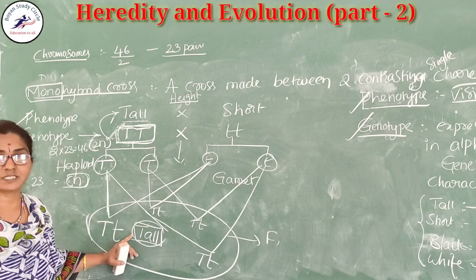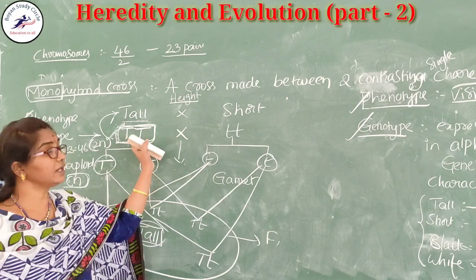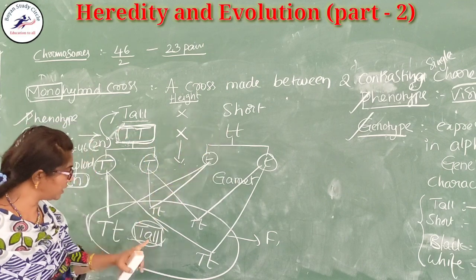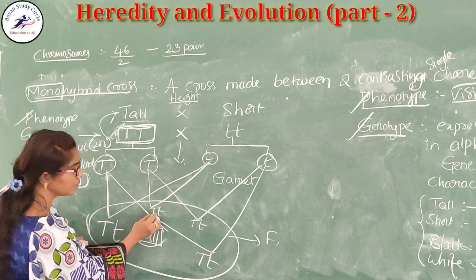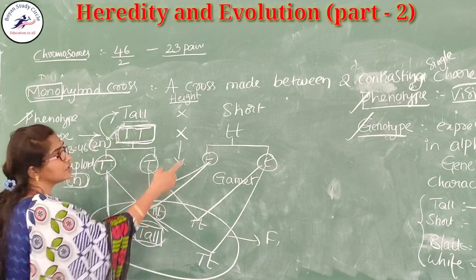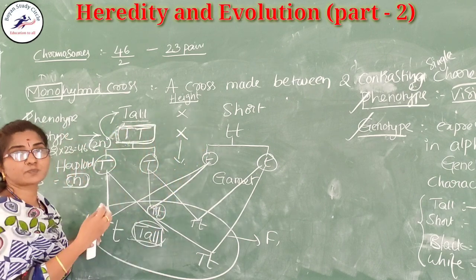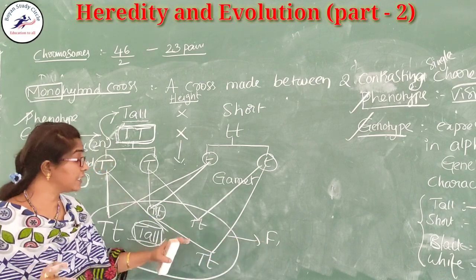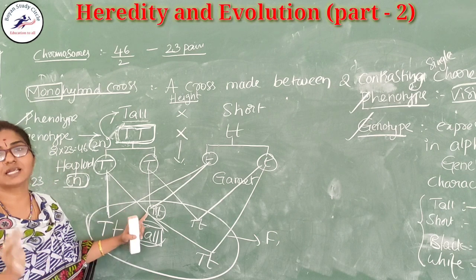How does it happen? Here he has taken two contrasting characters, tall and short. Both expressions are there: capital T for the tall character, small t for the short character. But in the F1 generation, he obtained all tall plants.